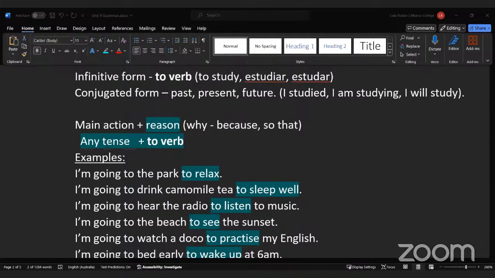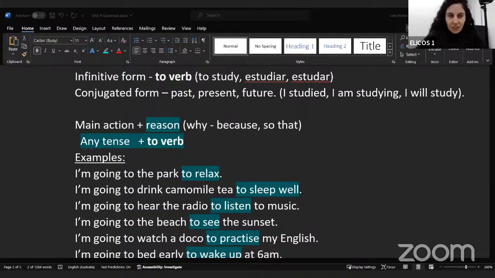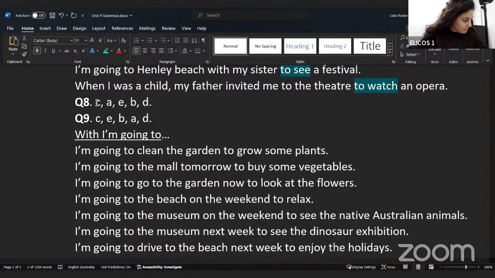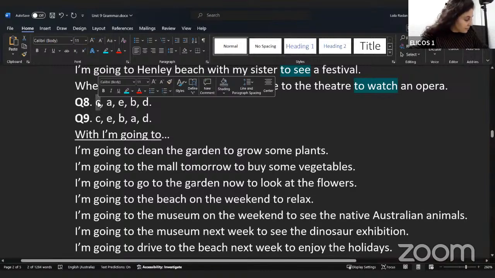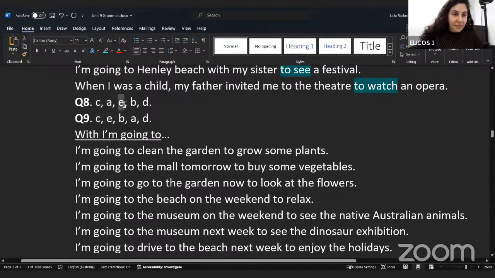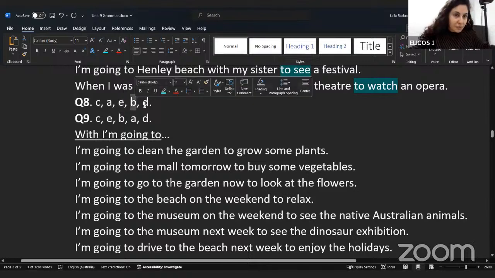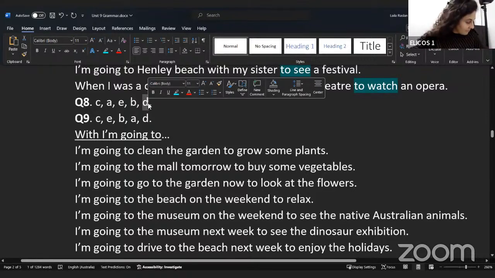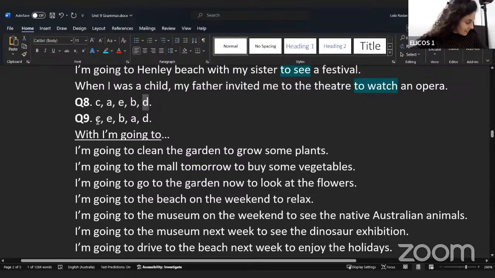Okay, so we'll do it together. You could hear in number 8, to find out about his films, to make a film, to film the wildlife, to finish making the film, and then at the end, to have a holiday. So don't worry, we'll listen again.